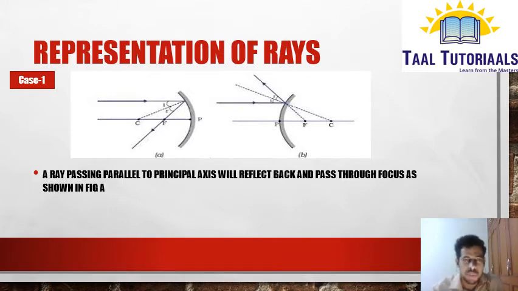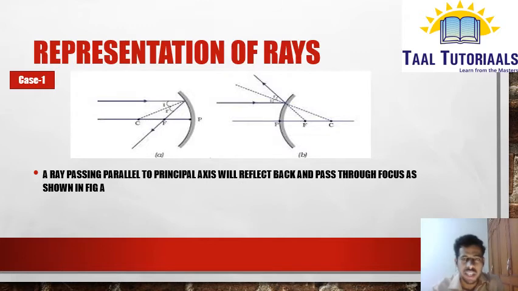What is meant by principal axis? A line passing through the center of curvature, focus and pole. So the midline, which meets at the pole, is called the principal axis. The above line is the parallel line. That parallel line is a ray of light coming, and it is reflecting and passing through the focus.